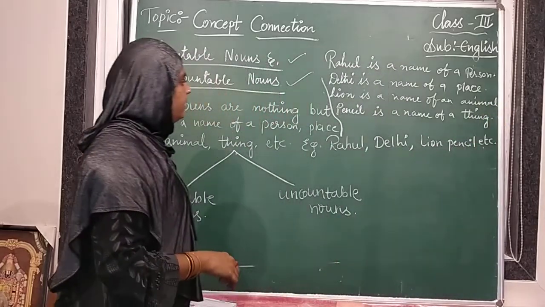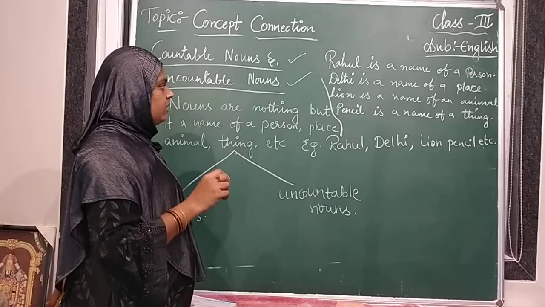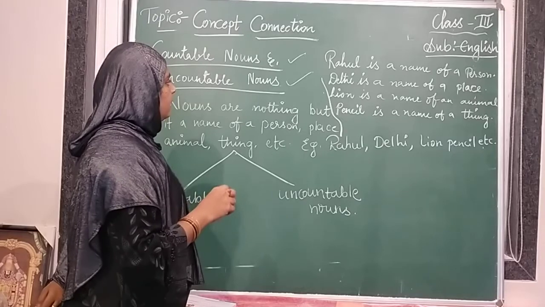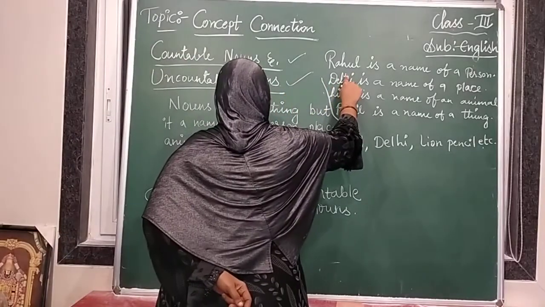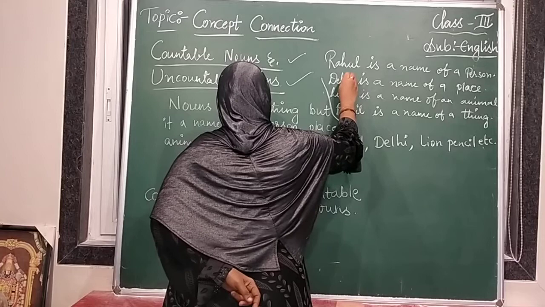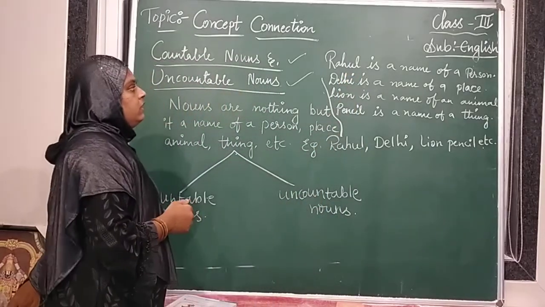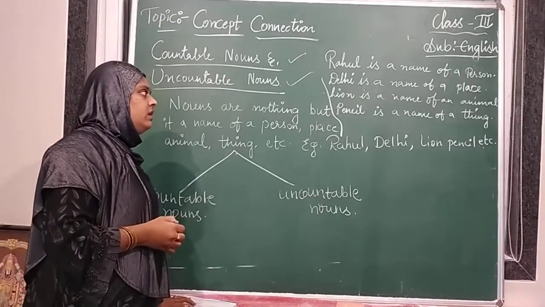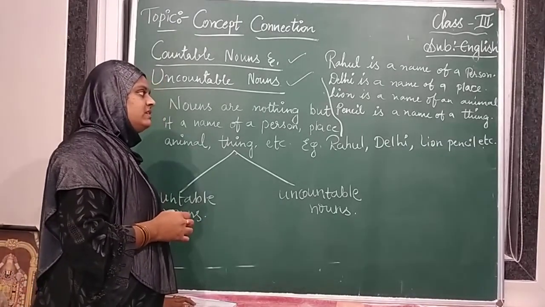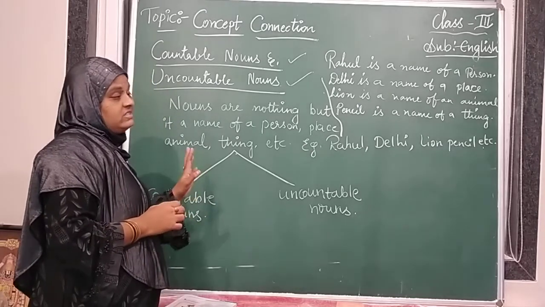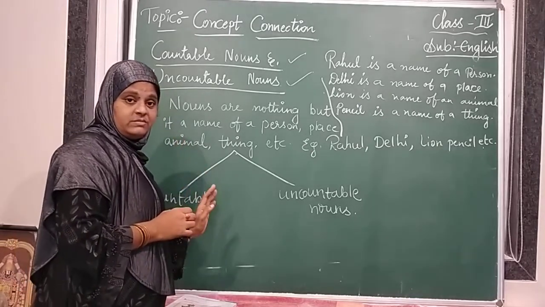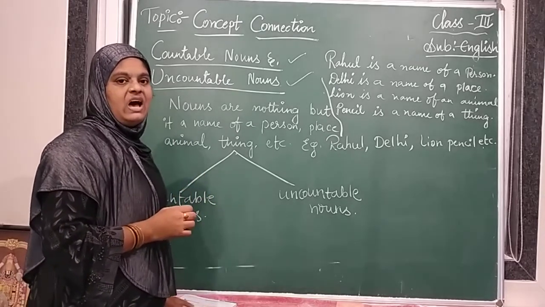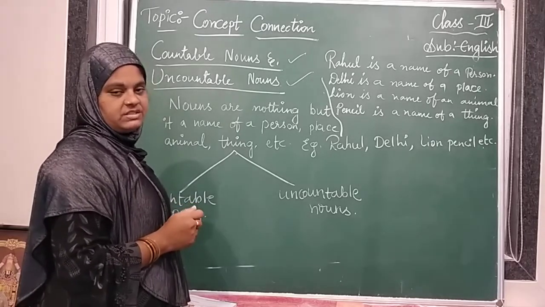Whatever the names are, they are called nouns. Rahul is the name of a person, Delhi is the name of a place, lion is the name of an animal, pencil is the name of a thing. Nouns are nothing but naming words.